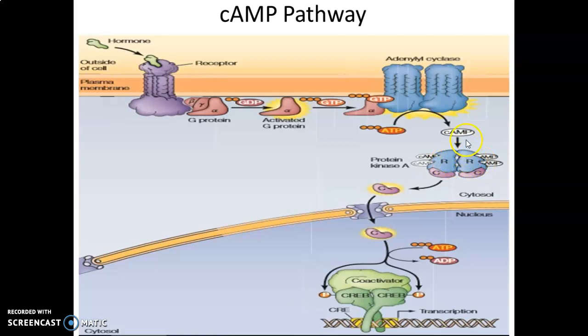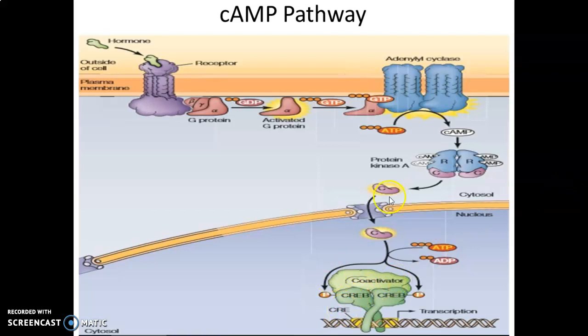When cyclic AMP binds to the regulatory units, they undergo a conformation change, and the catalytic units dissociate, become enzymatically active, and enter the cytoplasm, then into the nucleus. An increase in cyclic AMP activates the transcription of specific target genes that contain a regulatory sequence called the cAMP response element, that is CRE.